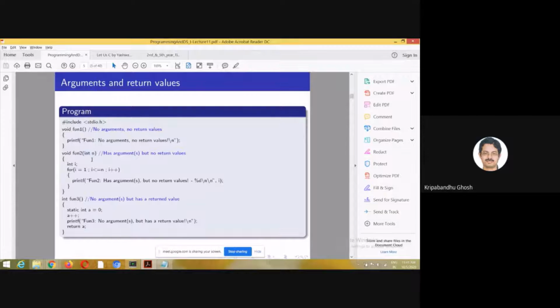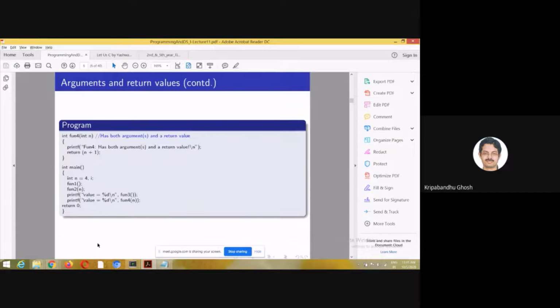Keep this in mind: these variables, int n and int i in this case, are all local variables, local to function 2. So these are created for this function and are not accessible to any other function. Like I mentioned, local variables, I talked about this. So you see what is happening here. Here n is equal to 4 and I am passing that value of n here also. So this value of n is getting passed to function 2.